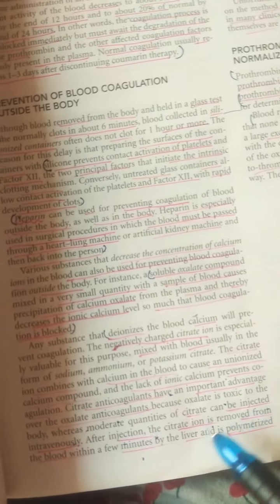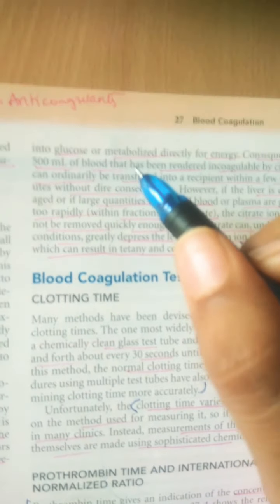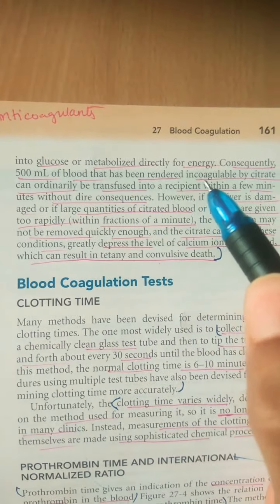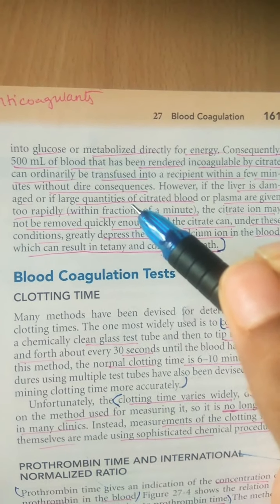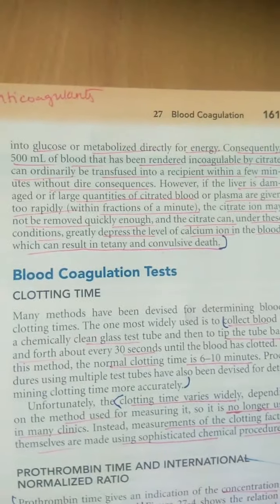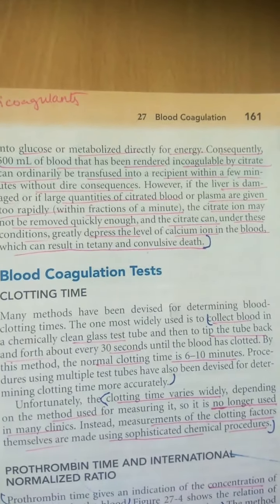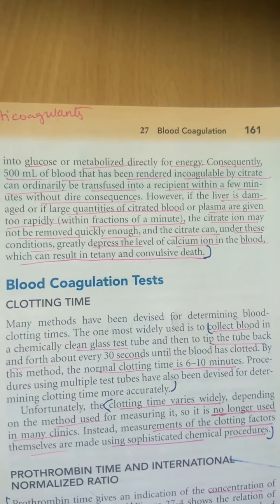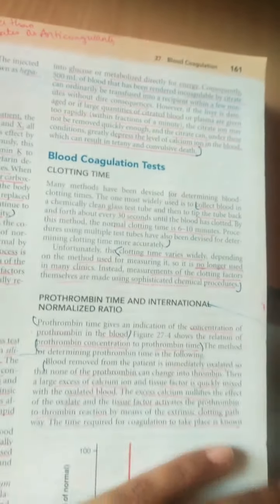After injection, the citrate ion is removed from the blood within a few minutes by the liver and is polymerized into glucose or metabolized directly for energy. Consequently, 500 ml of blood that has been rendered incoagulable by citrate can ordinarily be transfused into a recipient within a few minutes without dire consequences. However, if the liver is damaged or if large quantities of citrated blood or plasma are given too rapidly, within fractions of a minute, the citrate ion may not be removed quickly enough. Under these conditions citrate can greatly depress the level of calcium ion in the blood, which can result in tetany, convulsions, and death.